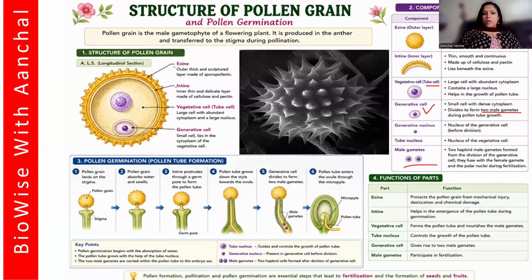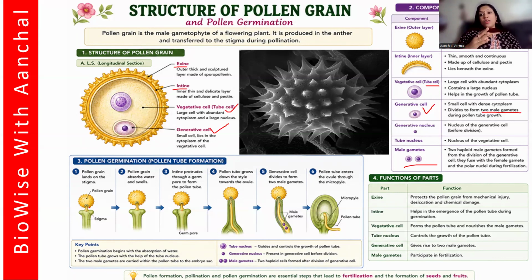You have exine, you have intine, you have the tube cell containing the tube nucleus, you have the generative cell containing the generative nucleus, and finally the pollen germination takes place. The growth of pollen tube is a chemotropic movement. Now again a big word has come. This word is there in your 10th standard in the chapter Chemical Coordination in Plants. Chemotropic means the stimulus of growth is chemical, and when we say tropic movement, it is directional growth.